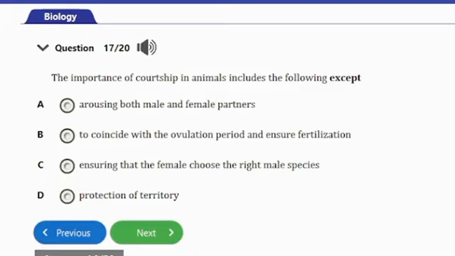All the other options here are the importance of courtship in animals, except the option D here, which is protection of territory.